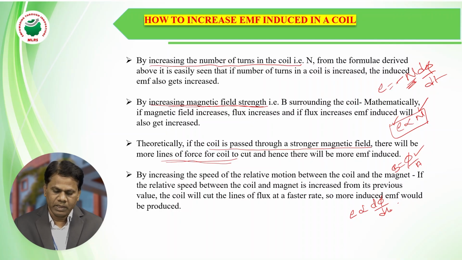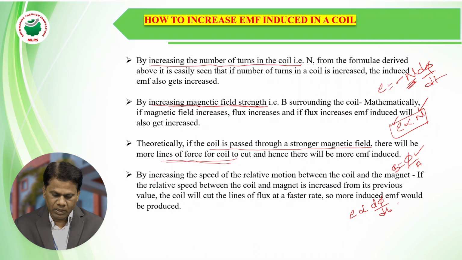Second, by increasing the magnetic field strength. Third, when we move the coil or conductor in a strong magnetic field, the flux linkages with the coil are stronger, thereby increasing the EMF.